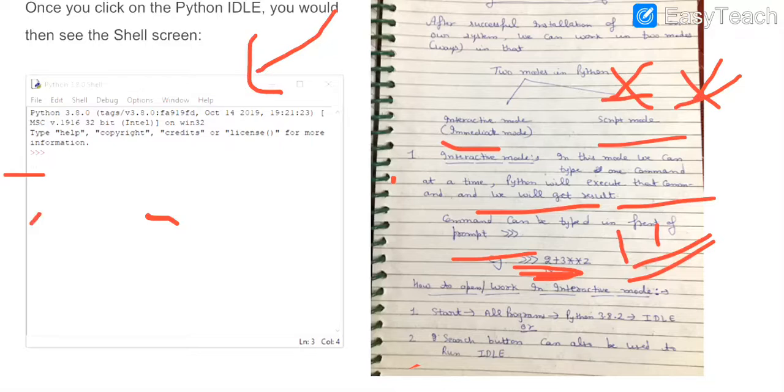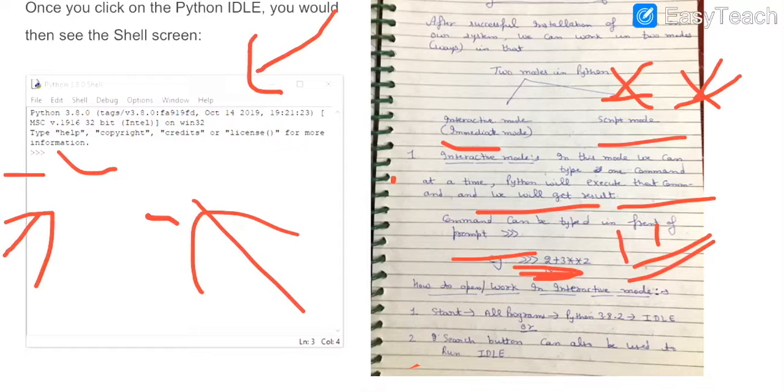So by default we get this mode, which is known as interactive mode. You will type the command and you will get the result when you press the enter key. To start interactive mode, I have already told you the steps: click on the start button, all programs, come to your Python folder, select your Python IDLE, and you will get this screen. You will type the command in front of the prompt and get the result after pressing the enter key.